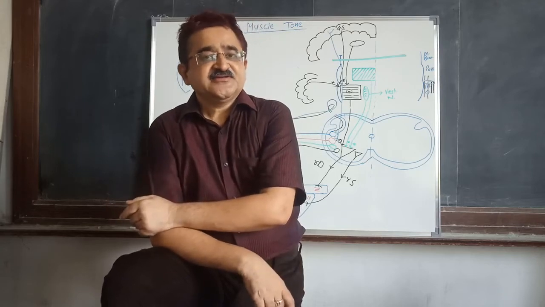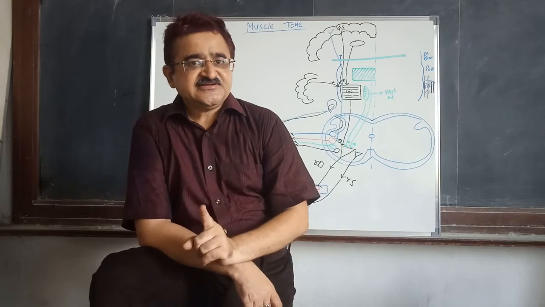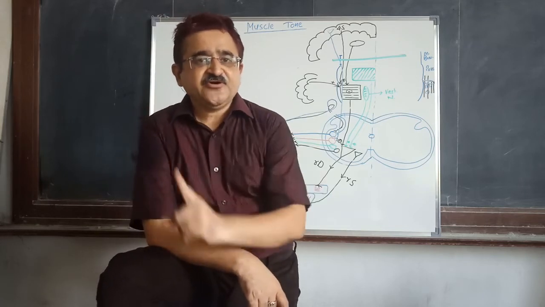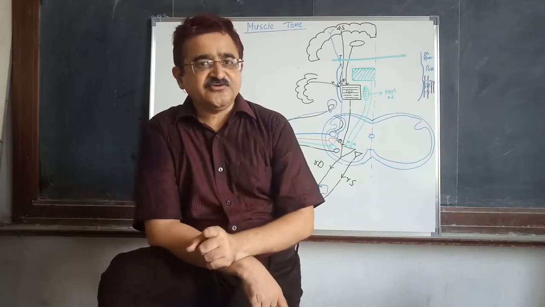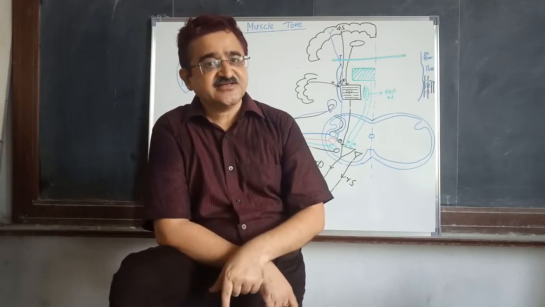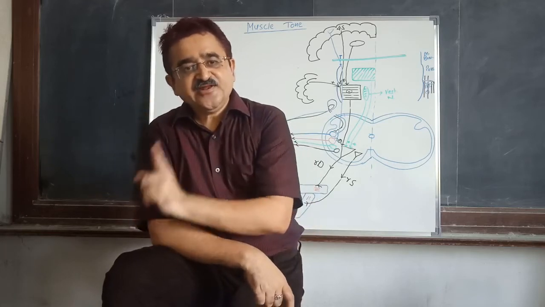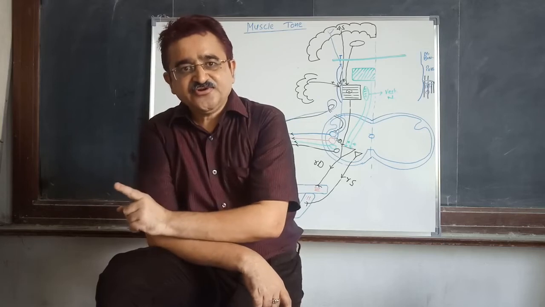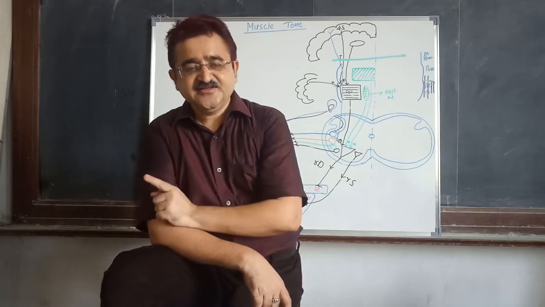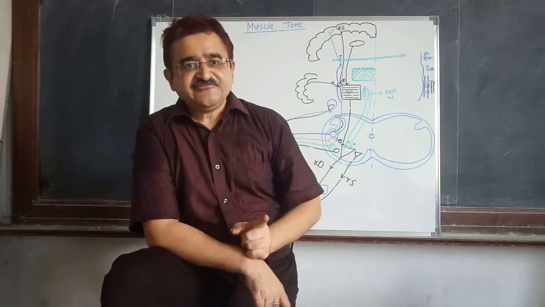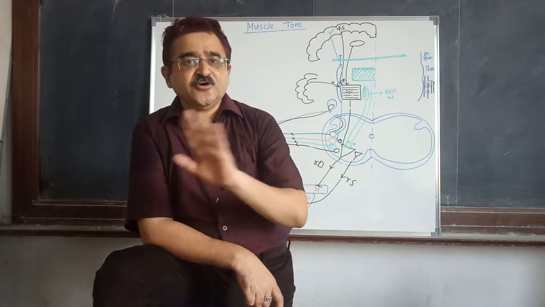Okay. Then the second difference. In the classic decerebrate rigidity, there is overactivity of the stretch reflex, overactivity of the gamma motor neurons, hence it is also known as gamma rigidity. In the ischemic one, there is overactivity of what? Alpha motor neuron, hence that rigidity is also known as alpha rigidity. The effect of deafferentation in classic decerebrate rigidity is the loss of rigidity.